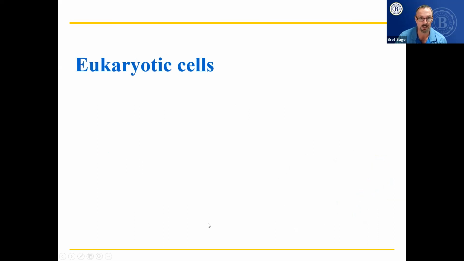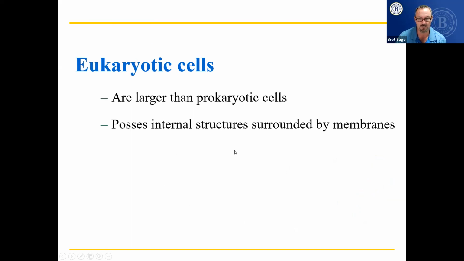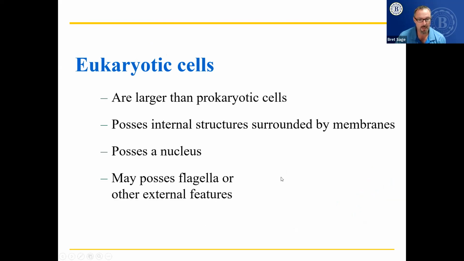Okay, eukaryotic cells like us. They're usually larger than prokaryotic cells. They possess internal structures surrounded by membranes, which we call organelles. They possess a nucleus, and they can also possess flagella or other external features.